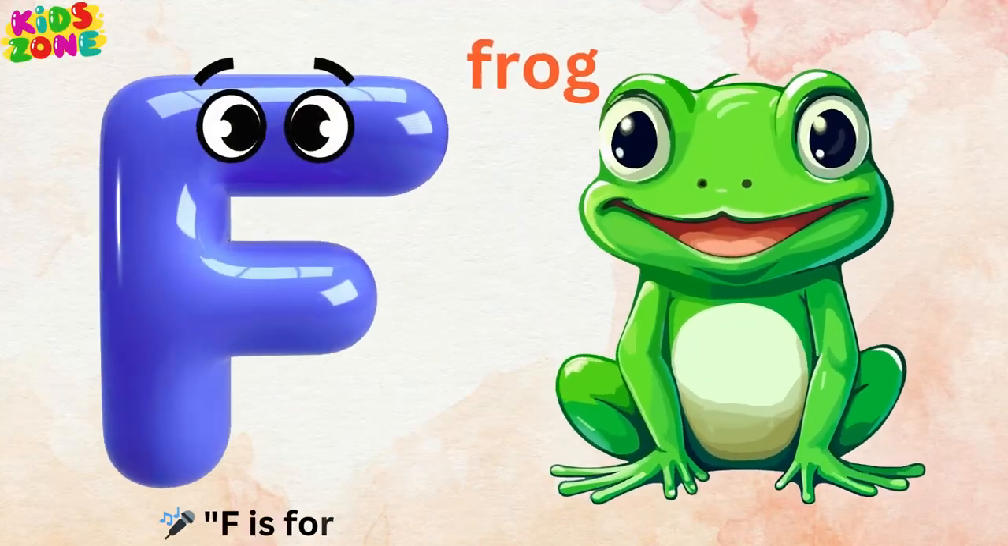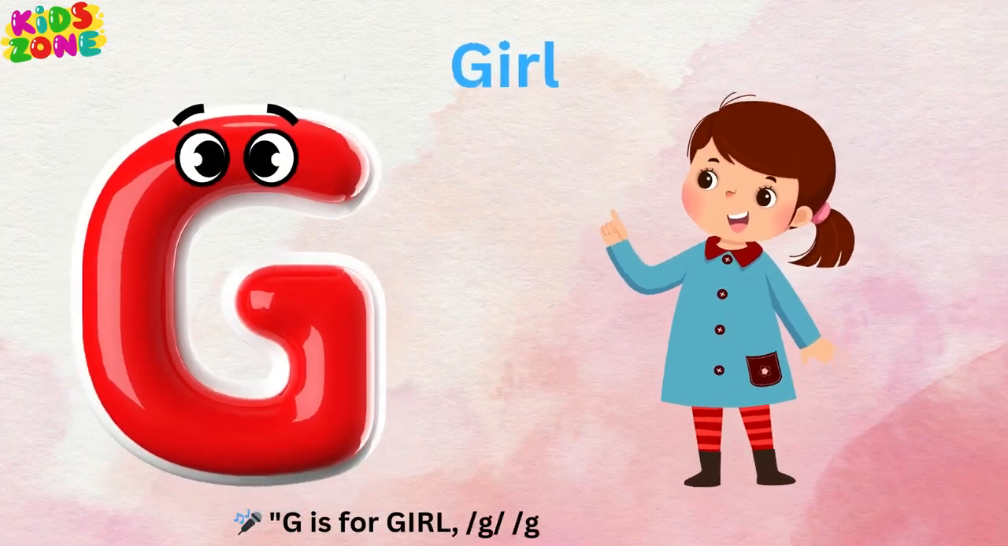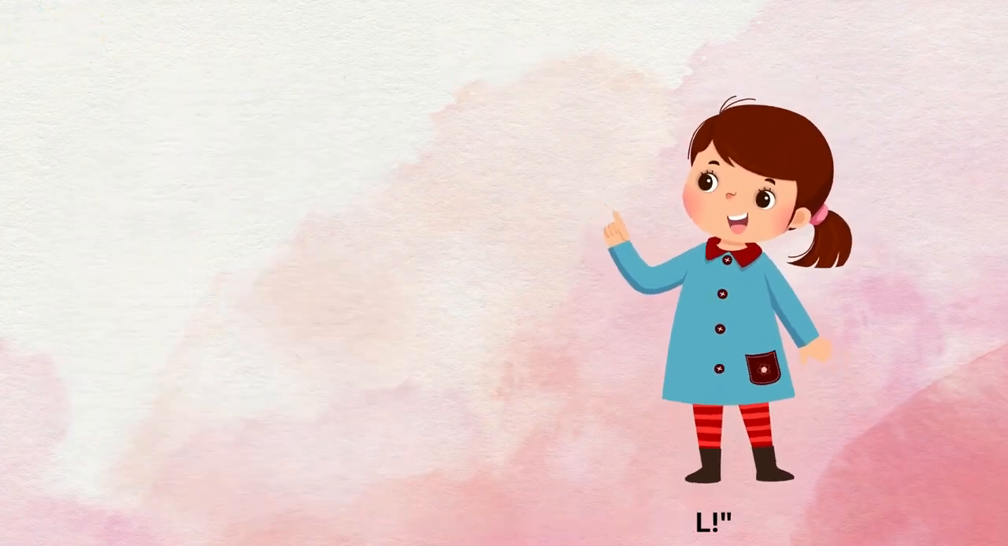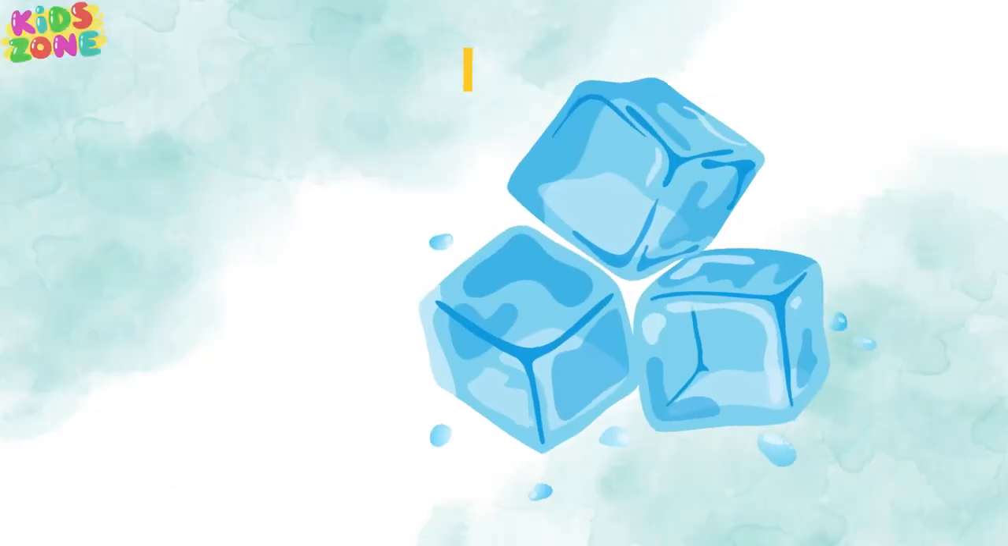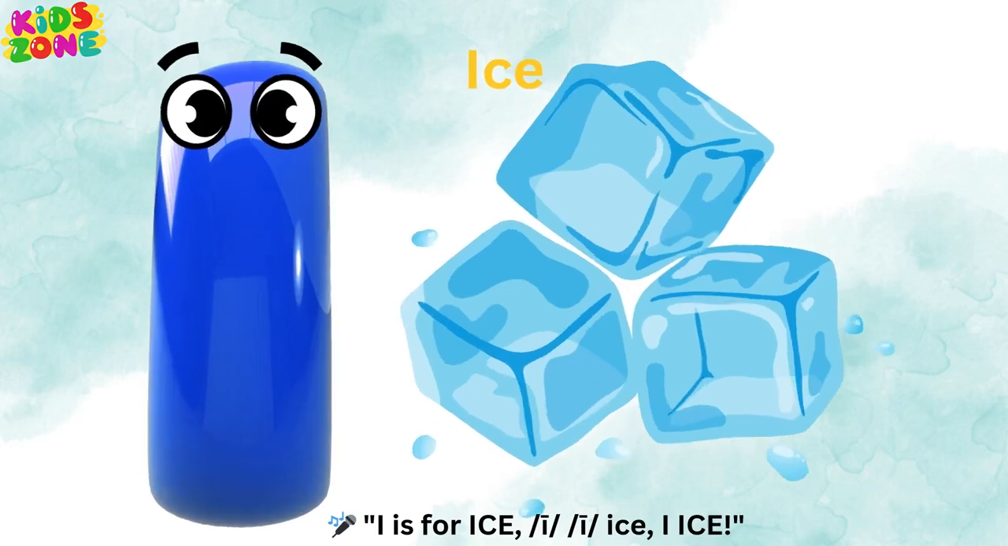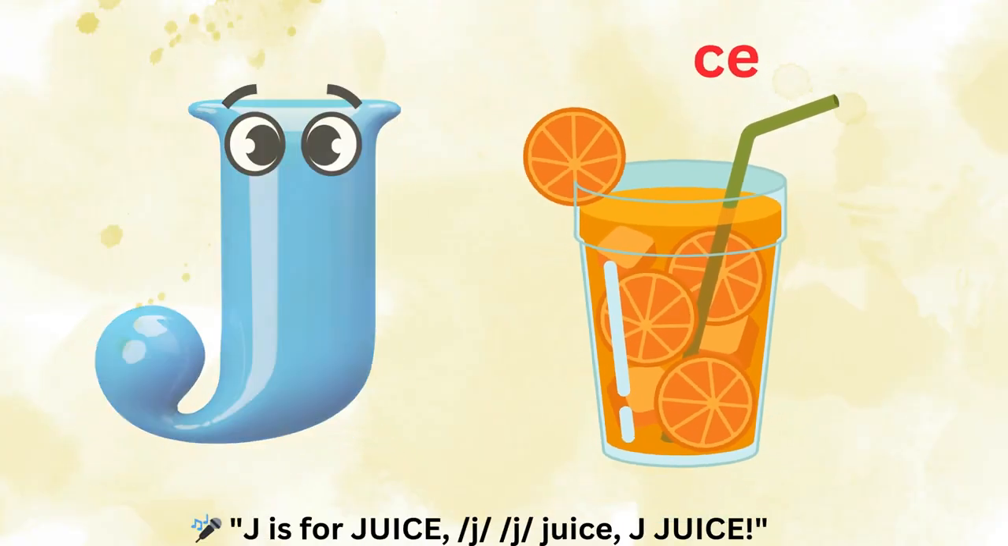F is for frog. G is for girl. H is for horse. I is for ice. J is for juice.